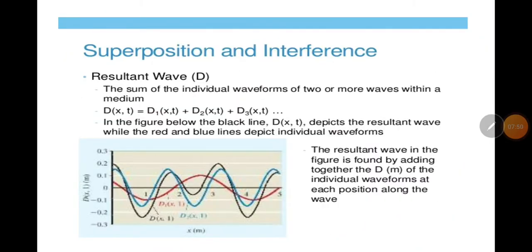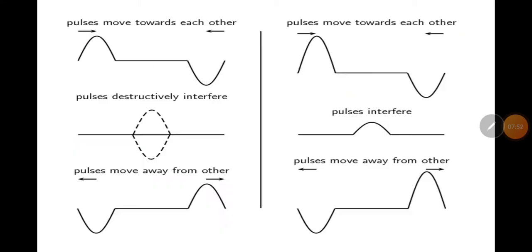Now, principle of superposition. Pulses move towards each other. The crest moves in this direction, the trough moves in this direction. The pulses interfere destructively, because this is a crest and this is a trough, so they will interfere destructively. Here no wave will be produced, or a wave of less amplitude will be produced.